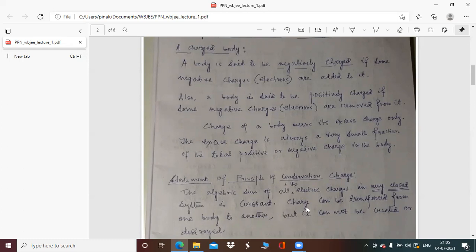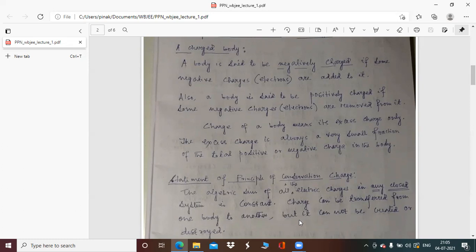Also, it is said that charge can be transferred from one body to another. This is very obvious because whenever you are rubbing a body with some other body, either some electrons are getting transferred to the body or some electrons are getting transferred from the body to the other body. But the number of electrons which are being removed from the first body are actually not lost.